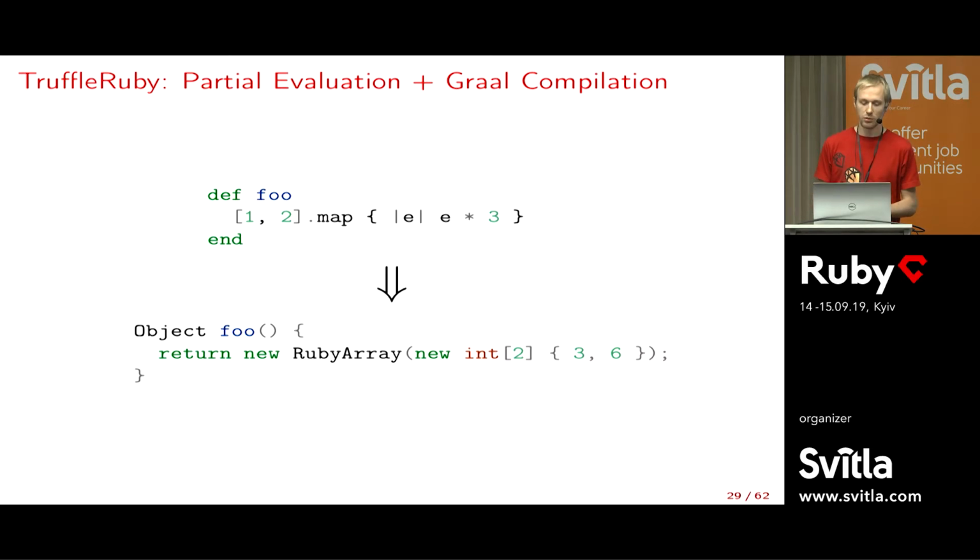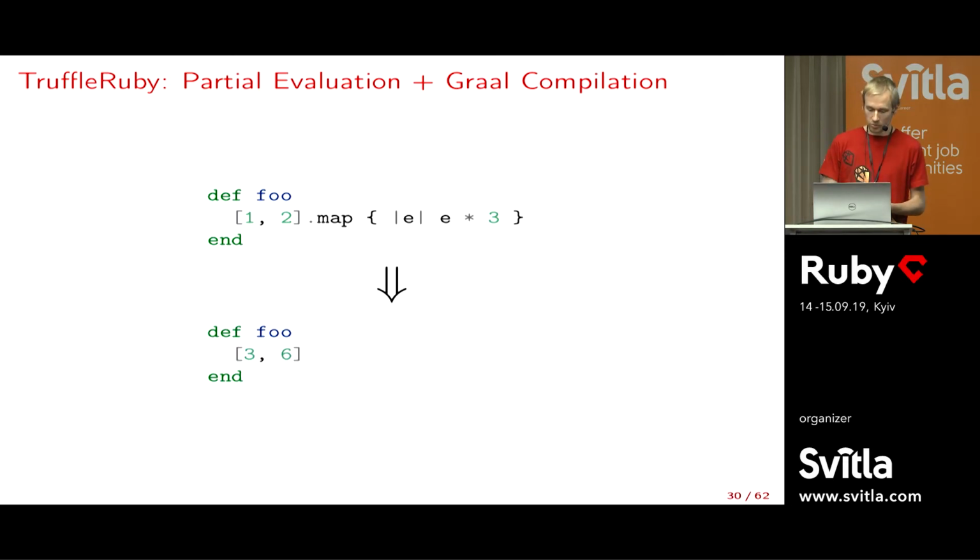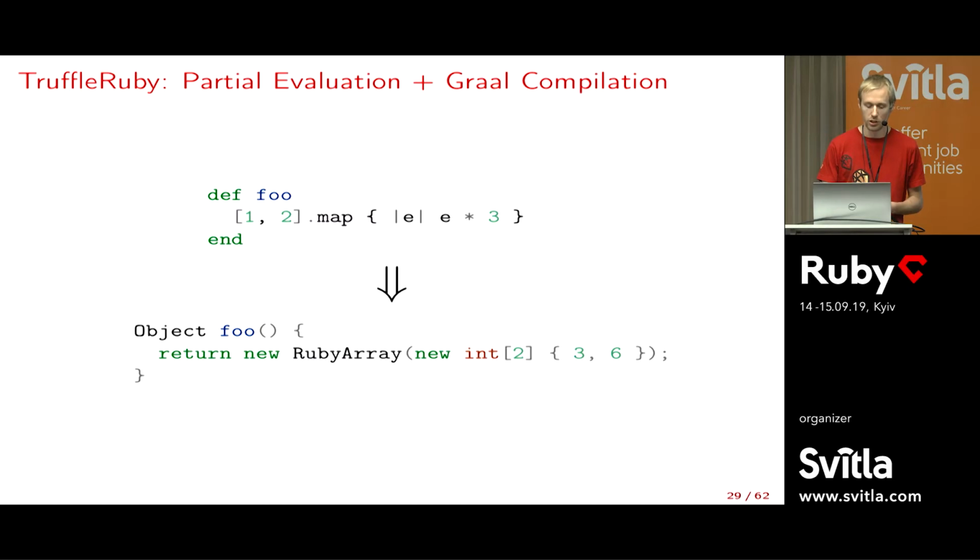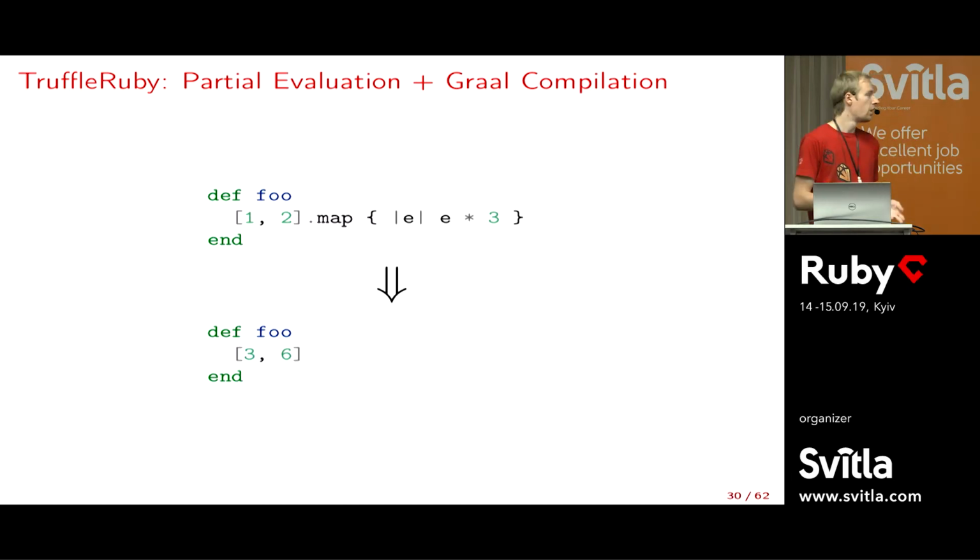So what we did with partial evaluation and the JIT compiler is compile this method to something very simple. The compilation understood what the Ruby code wanted to do, understood what map does, to a point that it can just tell you the final result. We can see it as Ruby code too, and it's very simple. You can imagine the assembly for it is extremely simple: allocate an array, write 3 and 6 into it, and that's it.